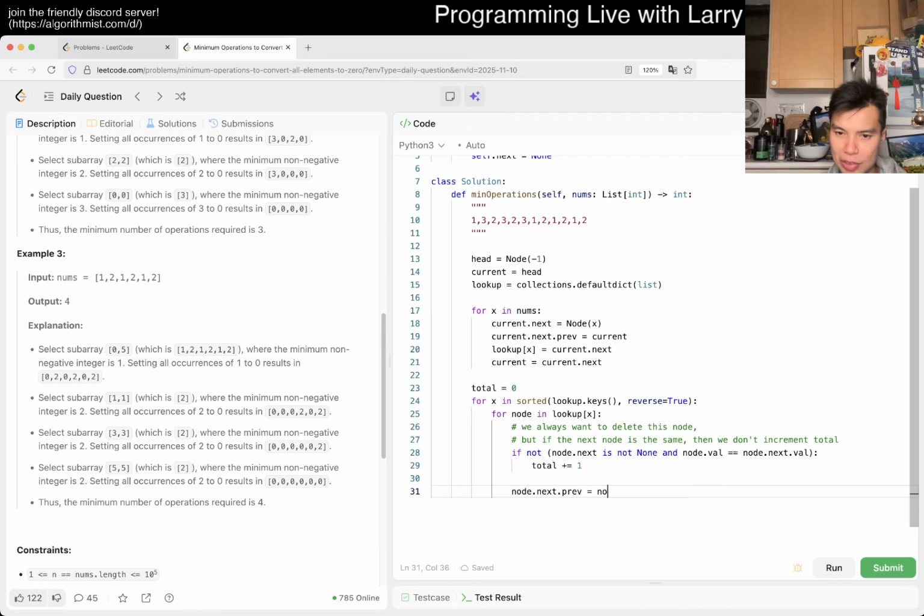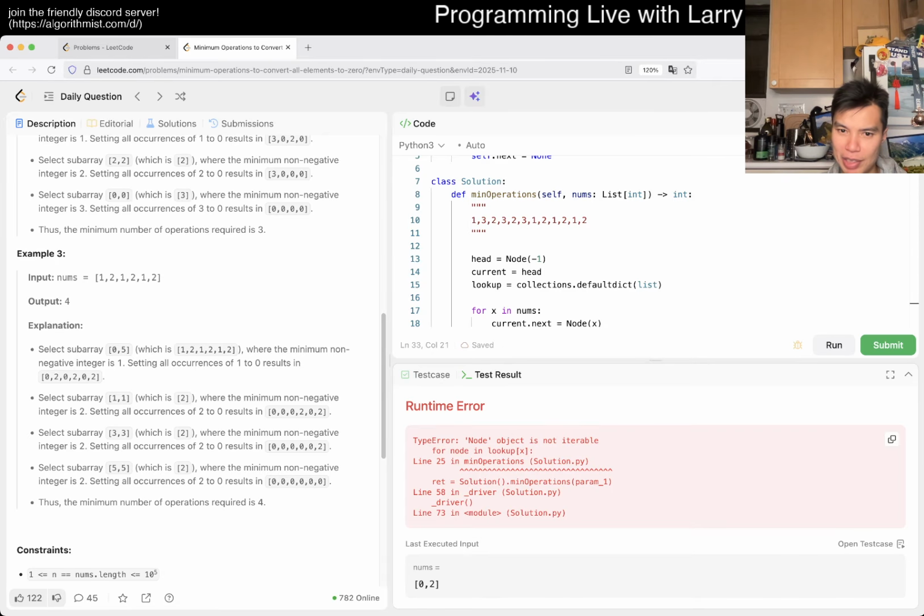Next.previous is equal to node.previous. Node.previous.next is equal to node.next. And that's it. That should be good, hopefully. Let's run it real quick.